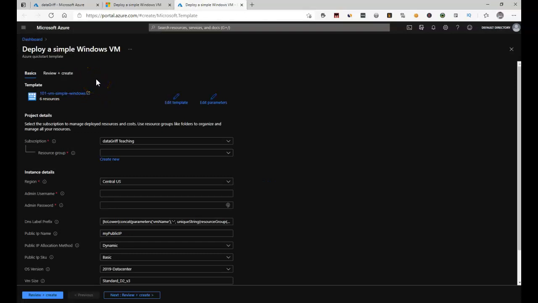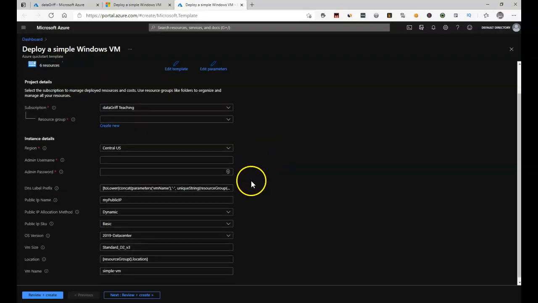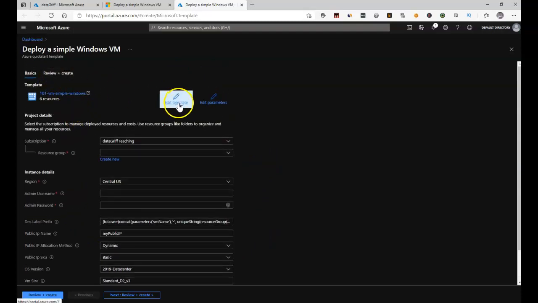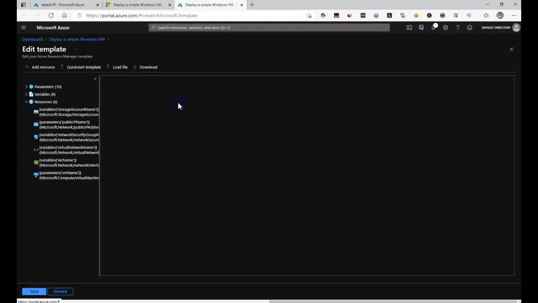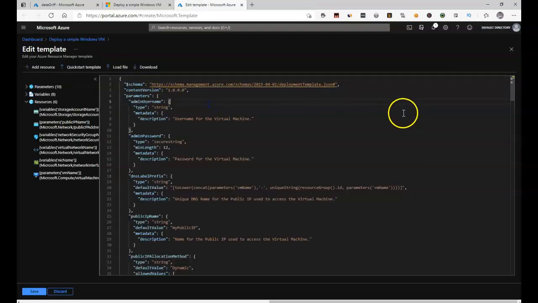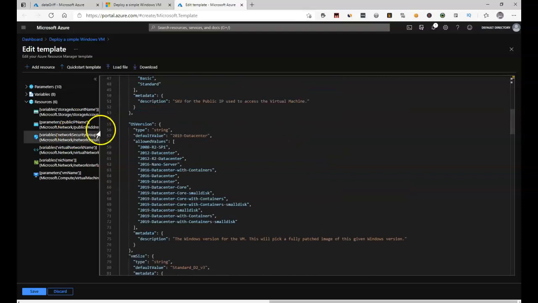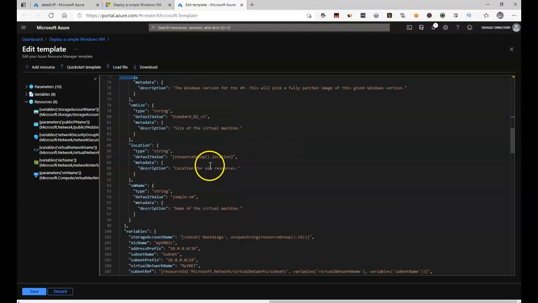Great, so we've got the Azure Quick Start template, and this looks like a fairly familiar sort of virtual machine basic configuration going on. But what we've also got now is this template. So I'm going to click Edit Template, and this then takes us to the JSON behind the Azure Resource Manager template. And so the top portion of this are all the parameters that feed into the ARM, which will make it a bit more dynamic. So we can scroll through, and you can see for the OS version, the default value is 2019 Datacenter, but it also has a list of allowed values as well, to make sure you don't make any mistakes. So we keep scrolling down, they're all the parameters.